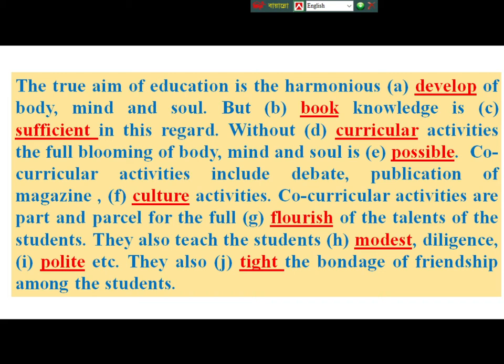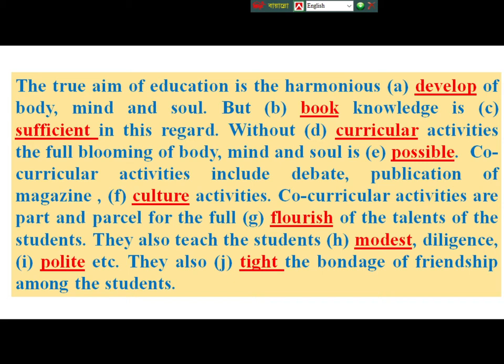Without co-curricular activities, the full blooming of body, mind and soul is impossible. Here the word is curricular, but the answer will be co-curricular. The answer will be impossible. Co-curricular activities include debate, publication of magazine, cultural activities. The answer will be cultural.